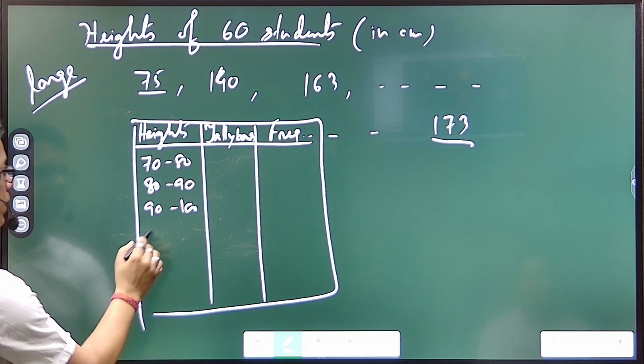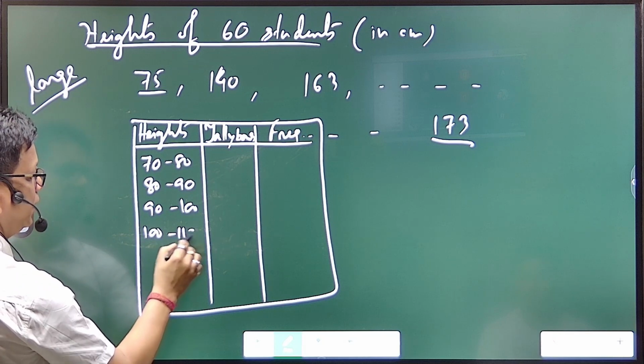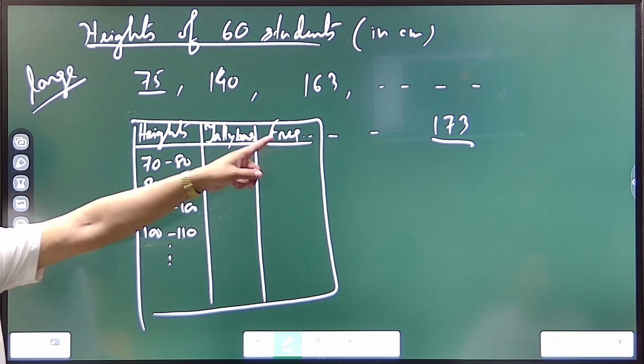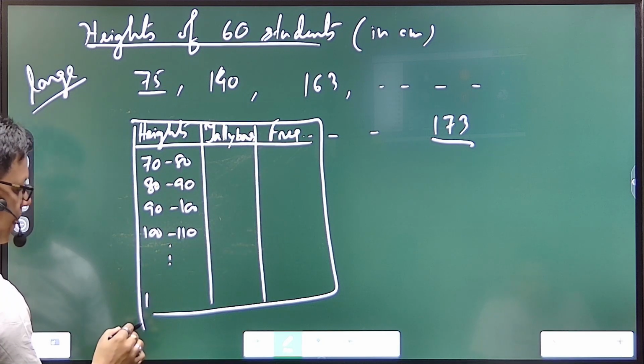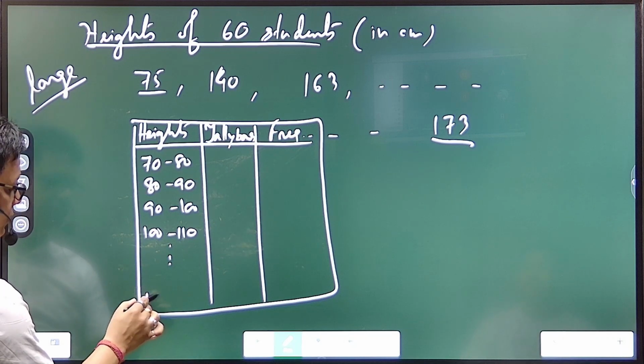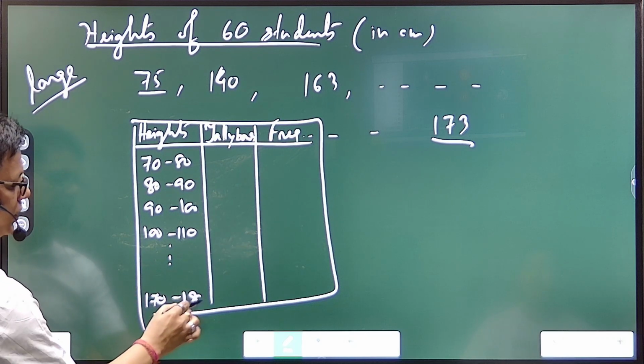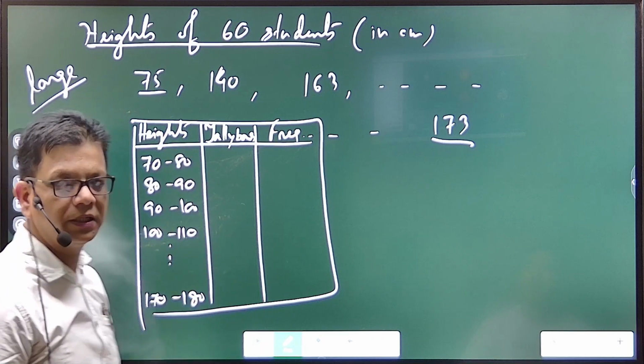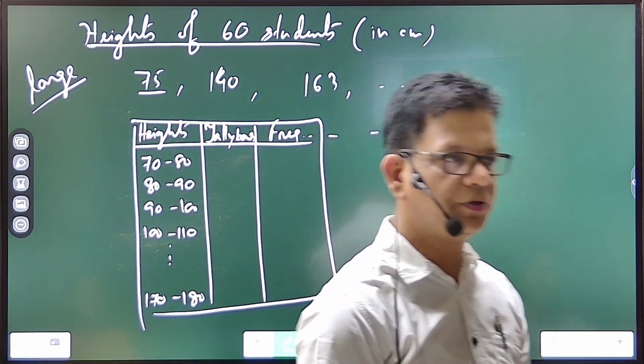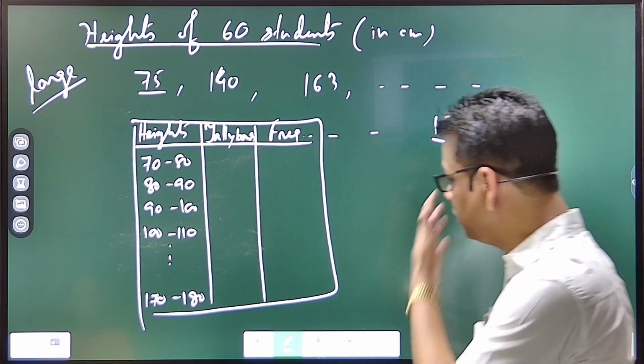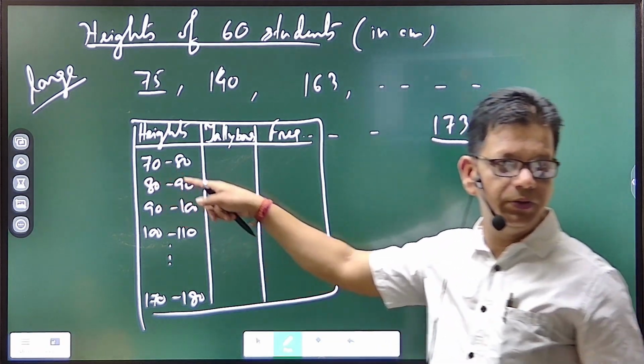And so on. I won't write everything. 110, and so on. The last one is 173. So which one will do last? 170 to 180. So now the data are expressed in what? In groups. Now when they are expressed in groups, it is known to you again, I believe.